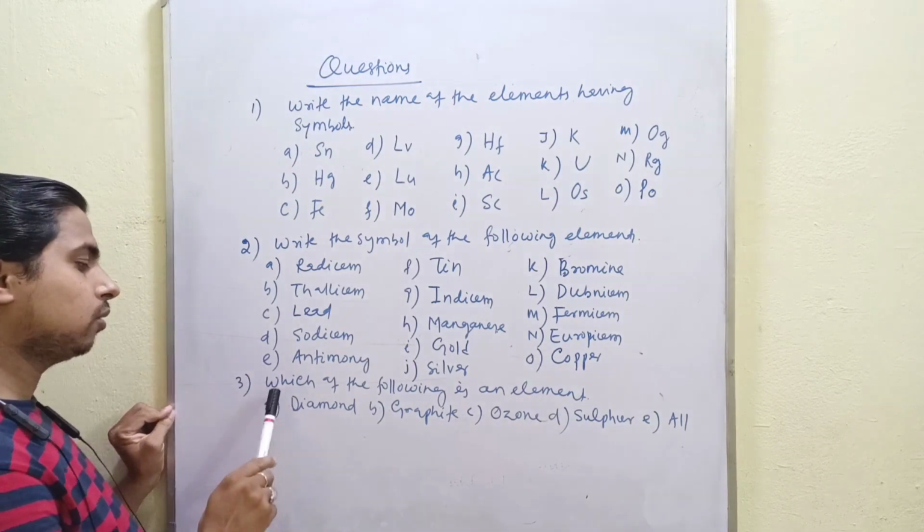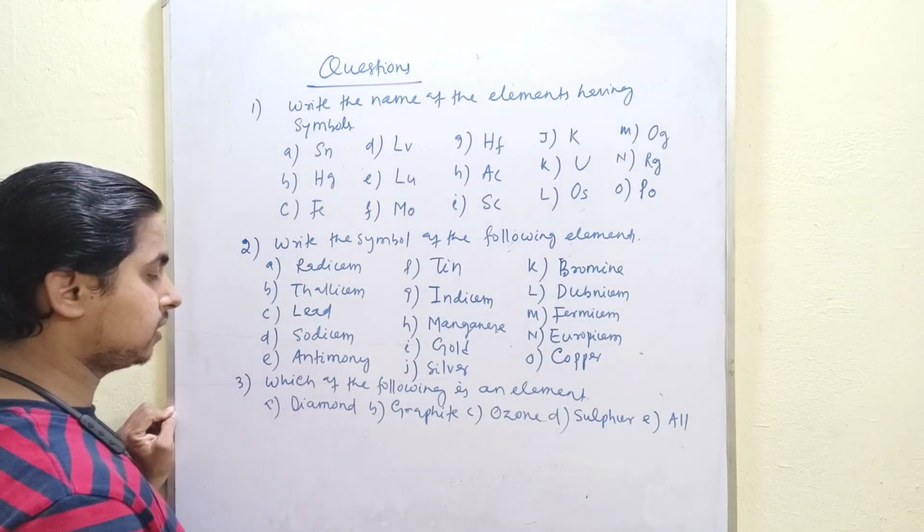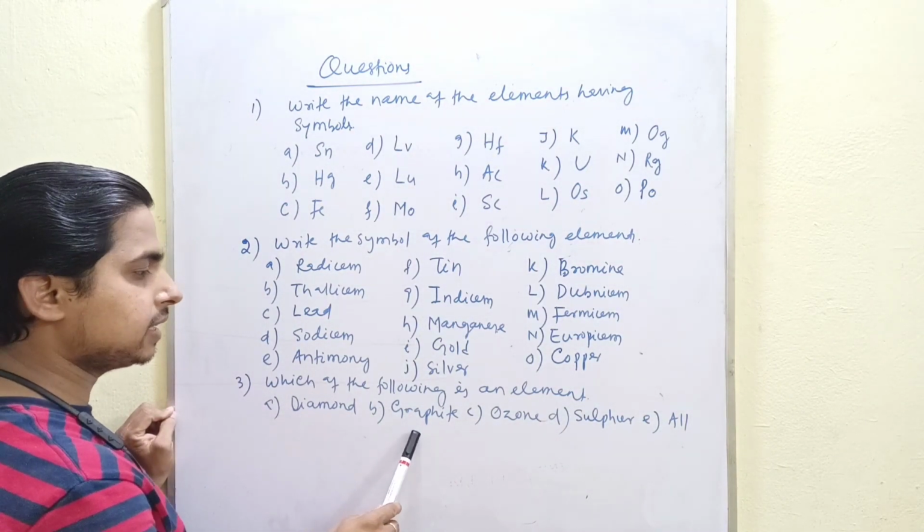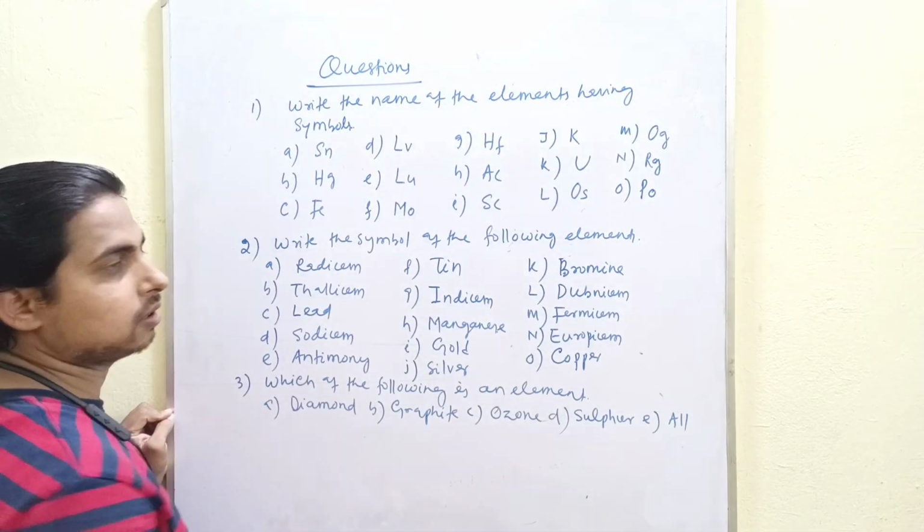Third question: which of the following is an element? Diamond, graphite, ozone, sulfur, and all.